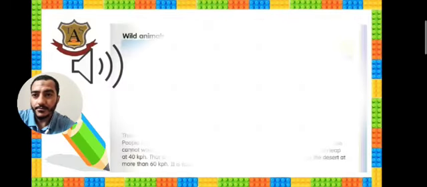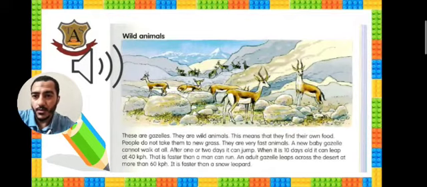Okay, next, wild animals. These are gazelles. They are wild animals. So, what's the meaning of the word wild animals? This means that they find their own food. It means that these gazelles can find their own food.